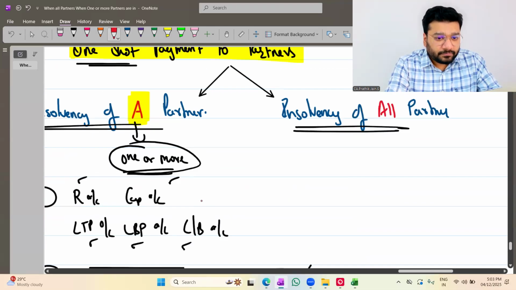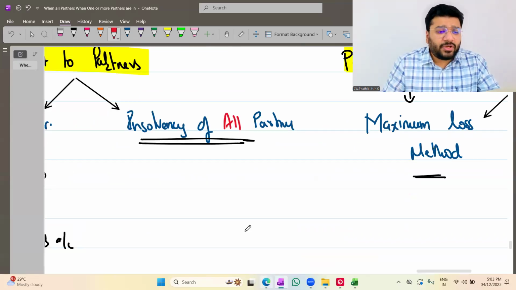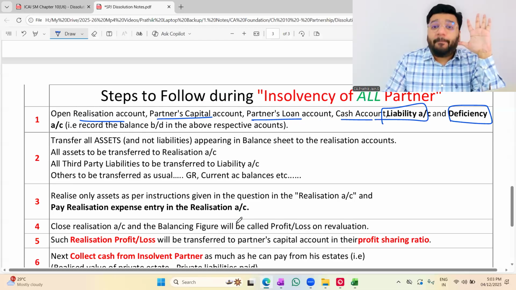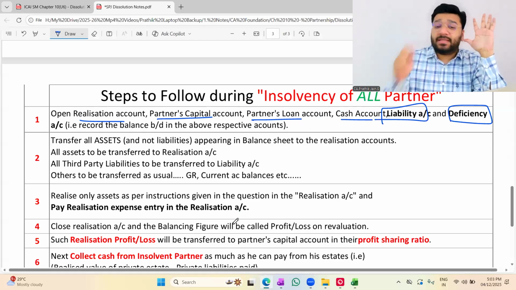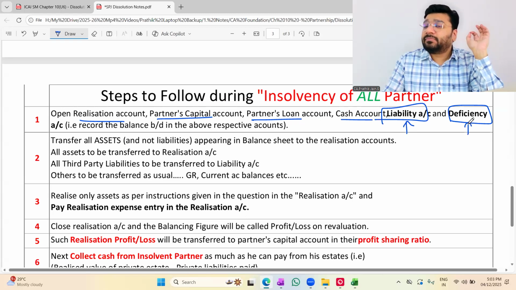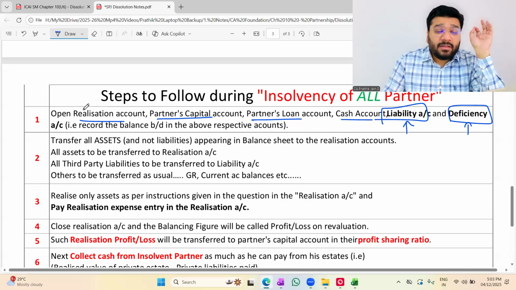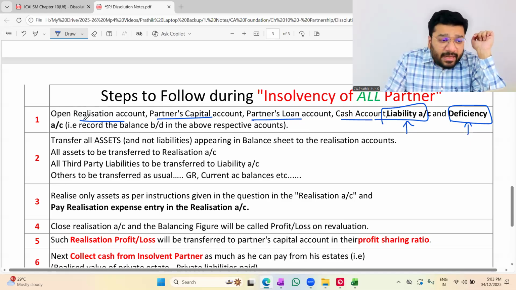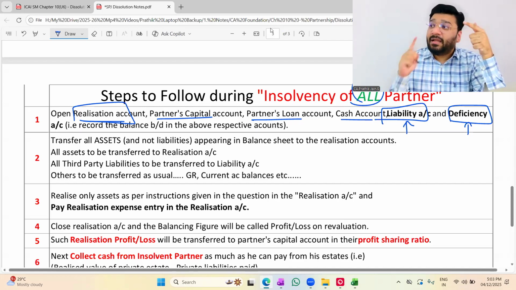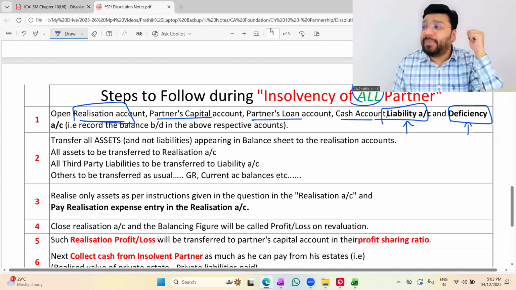Now we are going to talk about insolvency of all partners. In the insolvency of all partners, the same ledgers will continue. Apart from that, we are going to prepare two additional ledgers called the liability ledger and the deficiency ledger. In this case of all partners being insolvent, in the realization account I will not transfer liabilities. I'll only transfer assets. Liabilities will be transferred separately in the liabilities account.